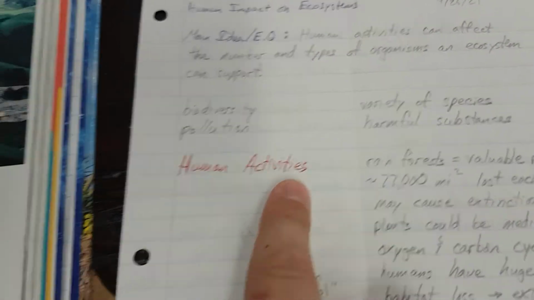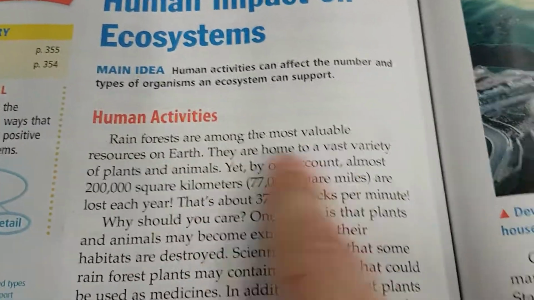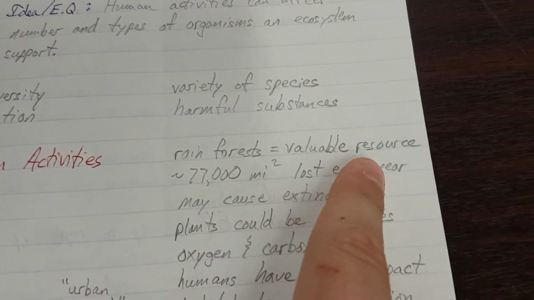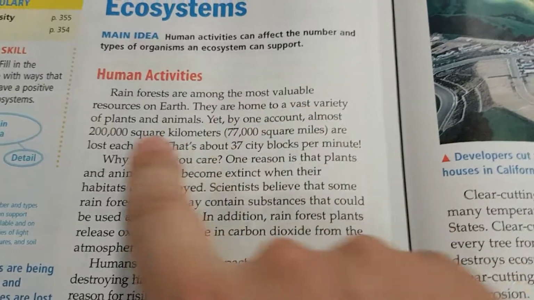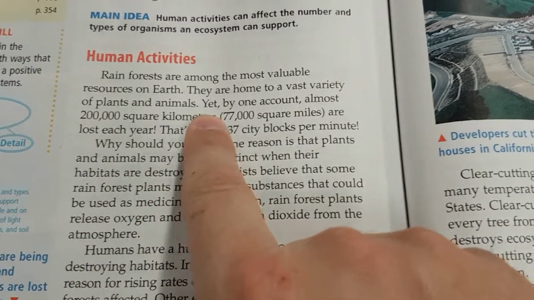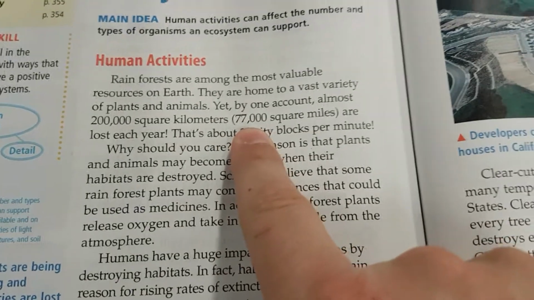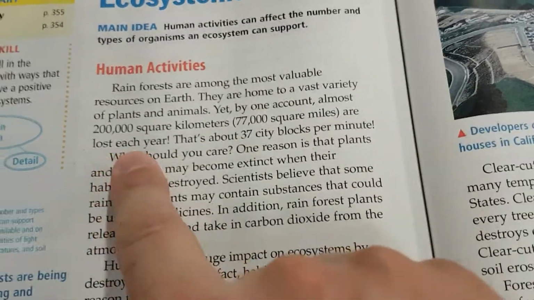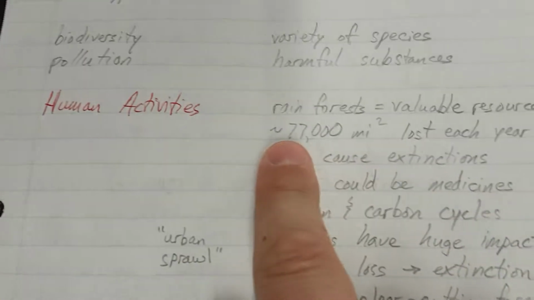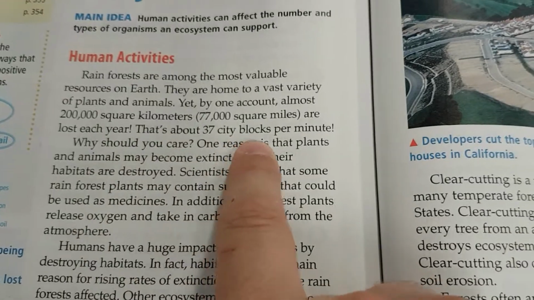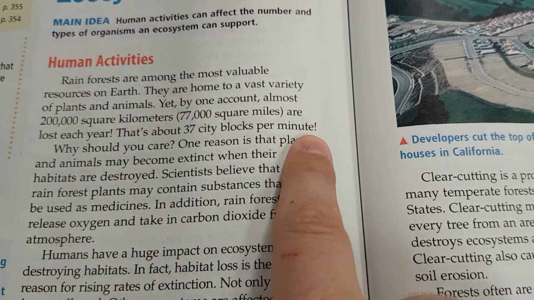First section, human activities. Rainforests are among the most valuable resources on Earth. Rainforests equal valuable resource. They are home to a vast variety of plants and animals. Yet, by one account, almost 200,000 square kilometers, or 77,000 square miles, are lost each year. That's about 37 city blocks per minute.